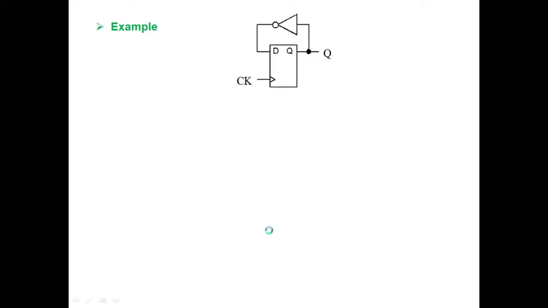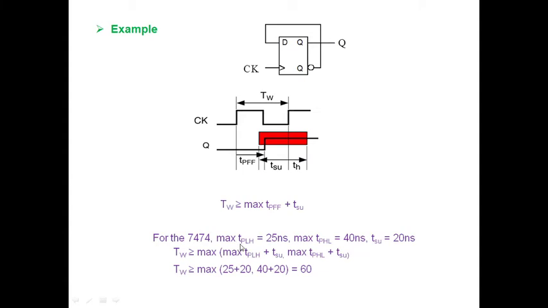As given here with some values, TPLH minimum, TPLH max and TPHL max. Here they have given 40 nanoseconds, 25 nanoseconds, and the setup time for your flip-flop is 20 nanoseconds. Here I have to take only the max of tpFF into account. I need not consider the minimum.